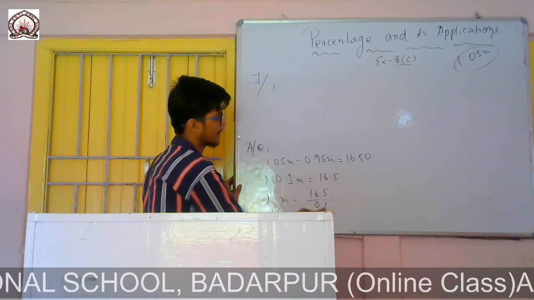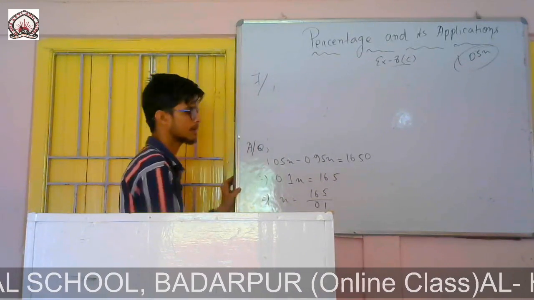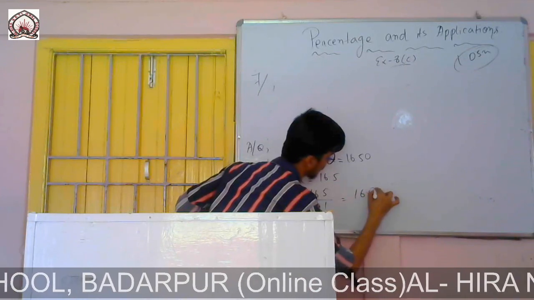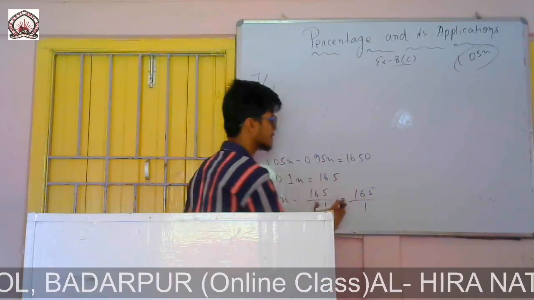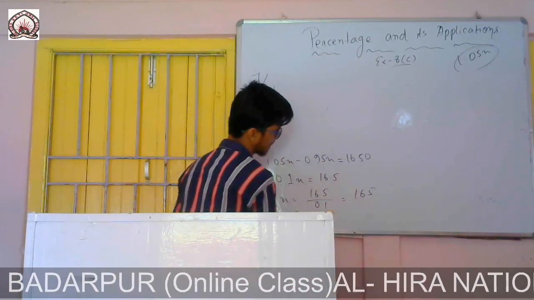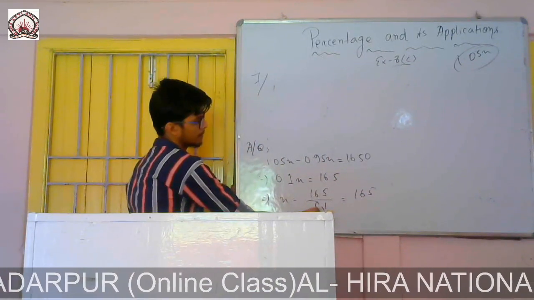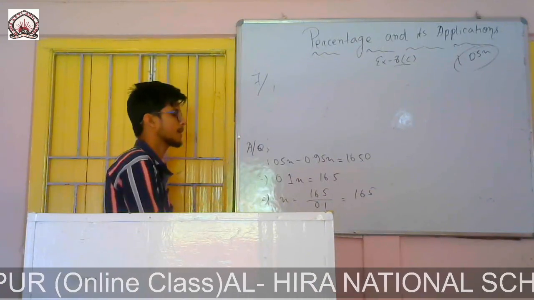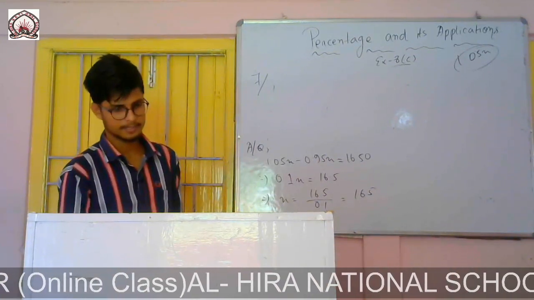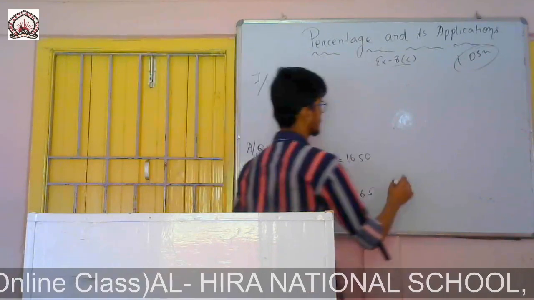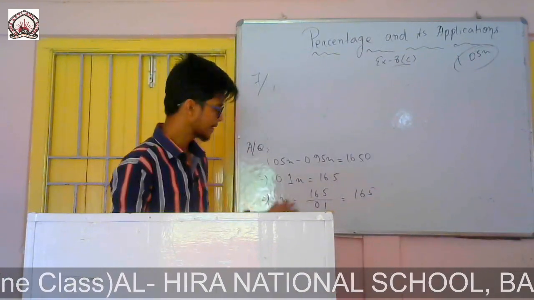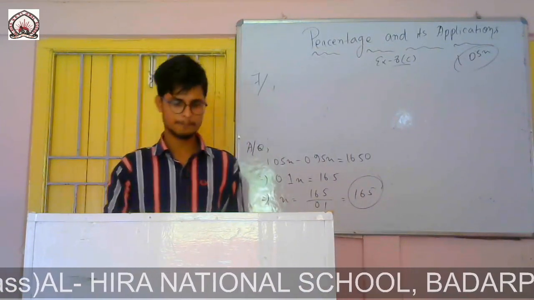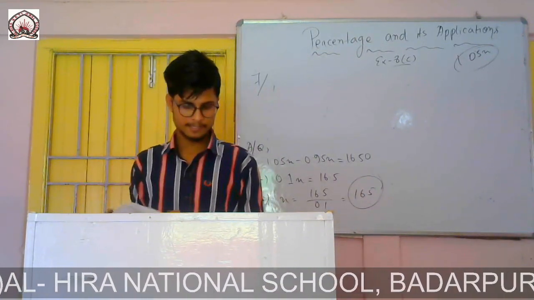They are also after one decimal place, they are also after one decimal place. So I can remove both, and if I remove, it will be 165 by 1. 165 by 1 means 165. So I can write only 165. Simply I remove both the decimals, it became 165 by 1, that means 165. So write, therefore the CP of the article is rupees 165.